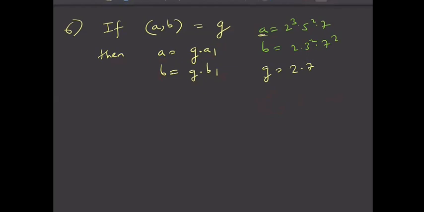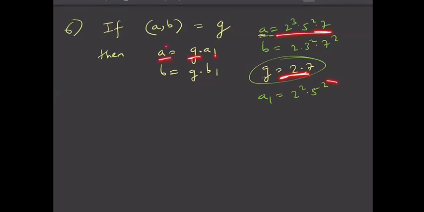Next, the property is about what A1 is. A1 is the left out thing. After you take away G from A, what is the left out thing? It is 2 square into 5 square, because G is 2 into 7, and I have taken A as G into A1. So A is this entire thing and G is this.